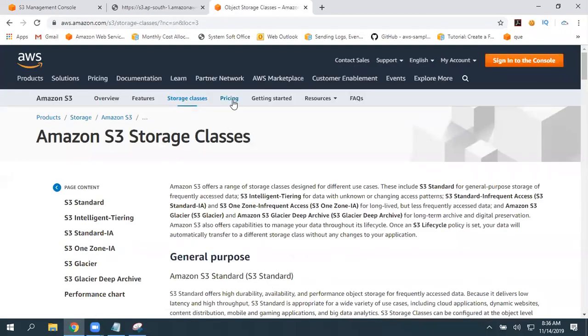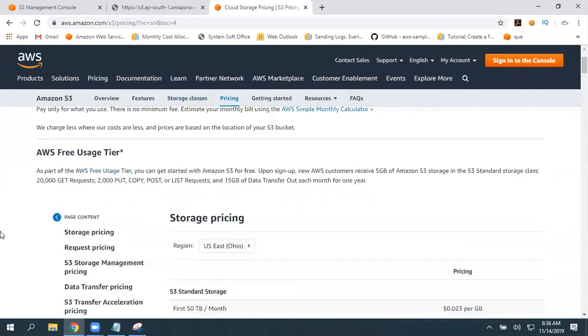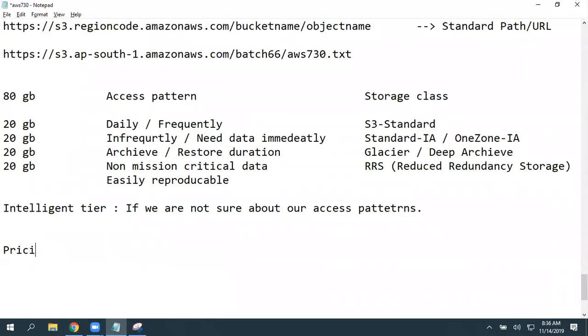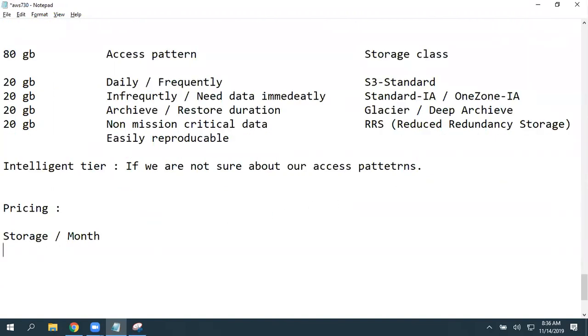When coming to pricing, here is an option, pricing. Pricing always depends on three things. First one, storage per month: how much data you are storing per month. Second one, how many requests you are performing per month. How many put requests, how many get requests, how many post or patch, those all come under put only. Third thing, data transfer.